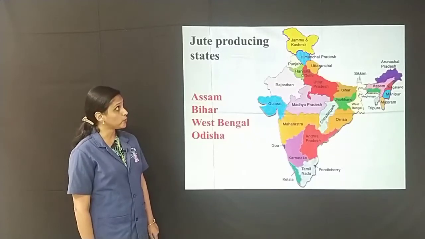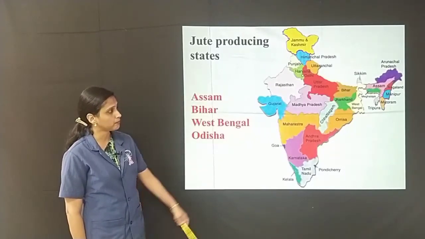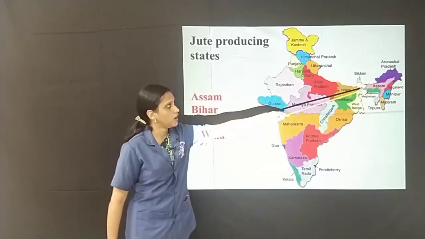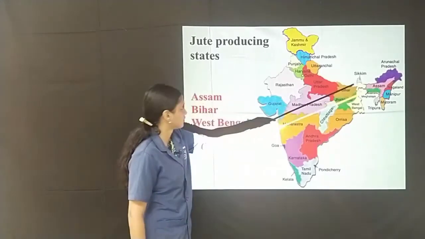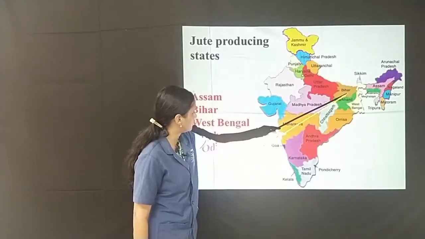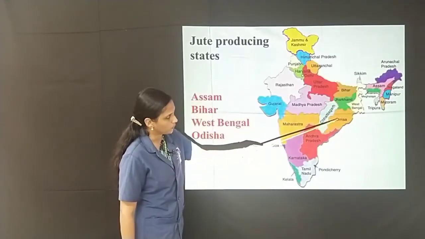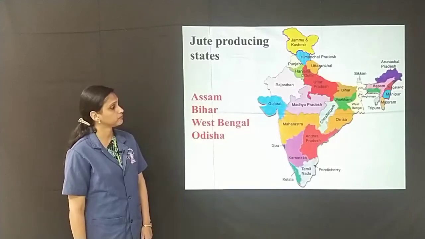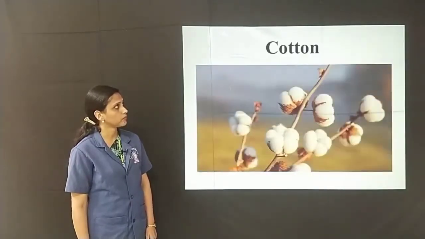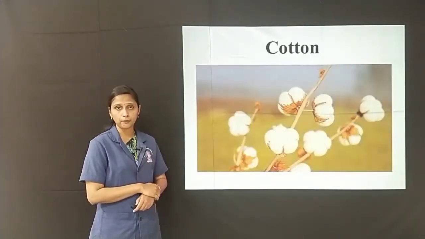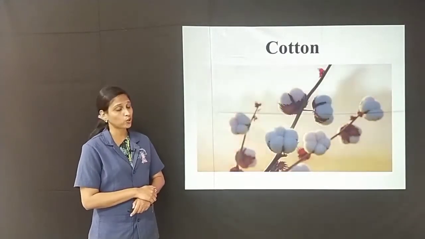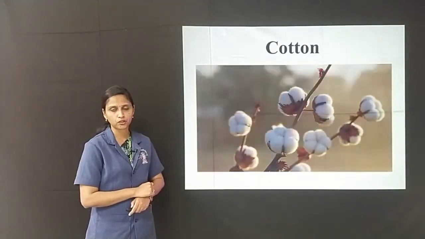Jute is produced in the states like Assam, Bihar, West Bengal and also Odisha. Now let us learn about another important cash crop, that is cotton.